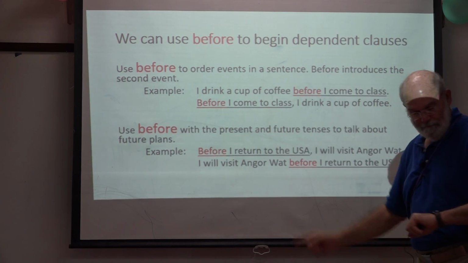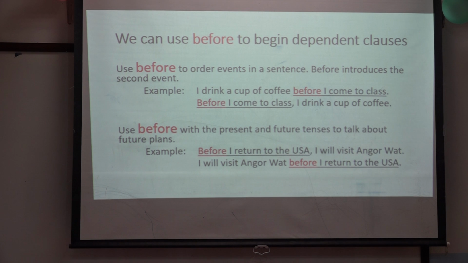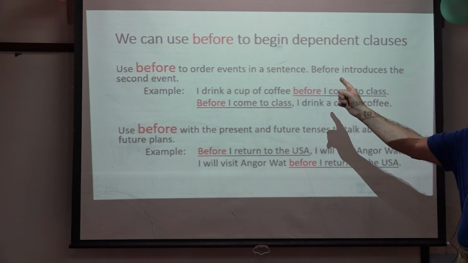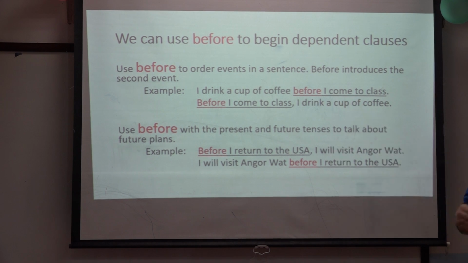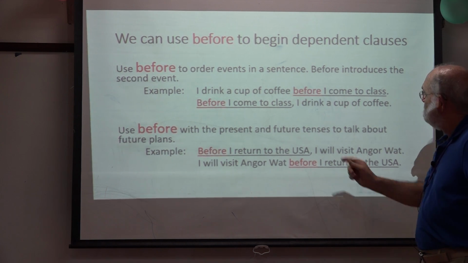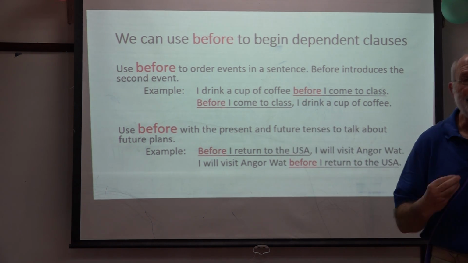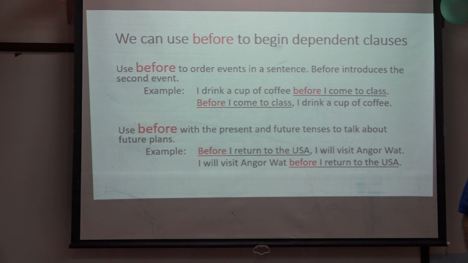And we have before. Before is another word we use to introduce dependent clauses. And again, we use before to show us the order of events in the sentence. So, I drink a cup of coffee before I come to class. What we know is that the coffee happens before class.